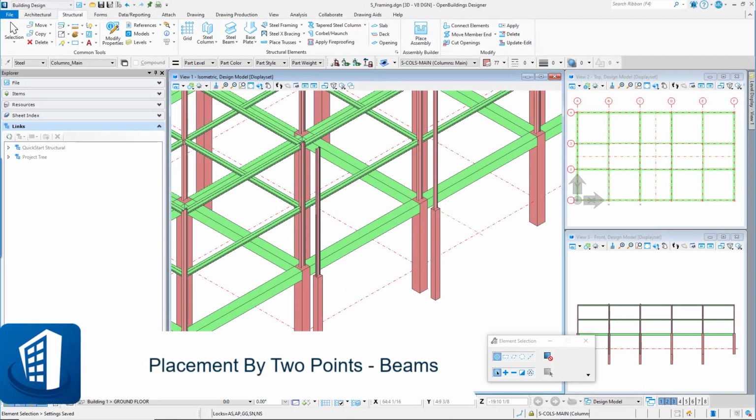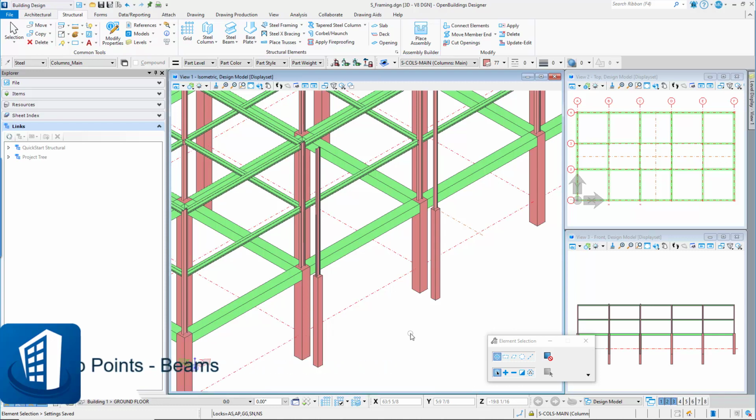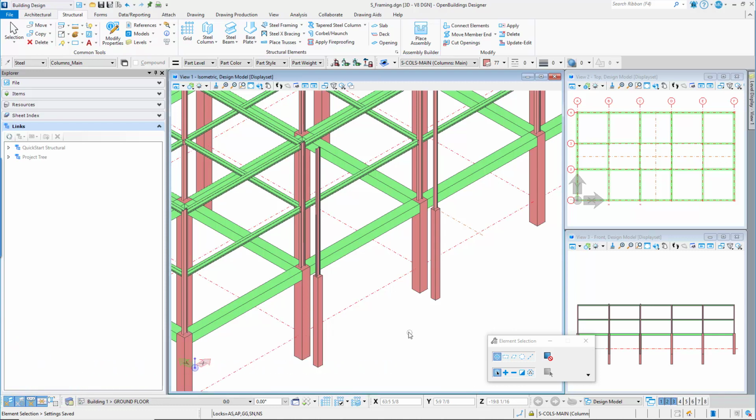Welcome to this session on placing beams using the Place by 2 points method. We'll continue the framing for the main entrance of the building by adding the beams. Select the Concrete Beam tool from the Structural tab of the ribbon.